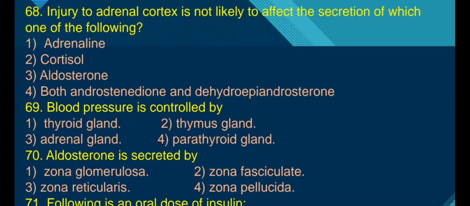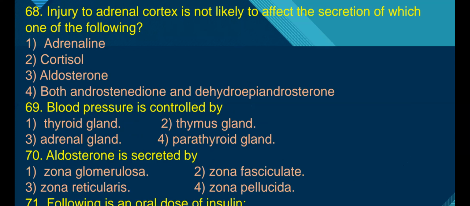Here, with injury to the adrenal cortex, corticoid secretion will be affected. All corticoids will decrease. Adrenaline hormone is secreted from the adrenal medulla, so it will not be affected. So the answer is the first option.